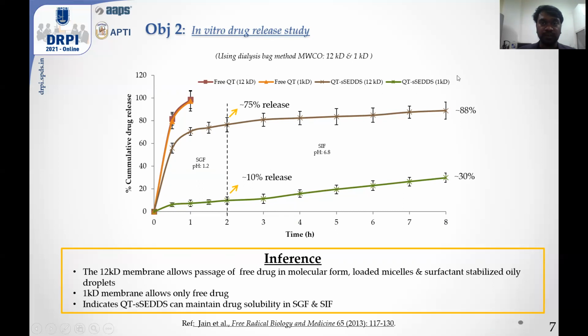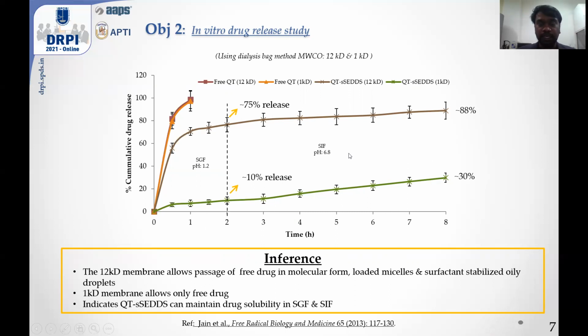Similarly, in case of QT SNEDDS with the 1 kD dialysis bag, approximately 10% of the drug was released in SGF within 2 hours, and cumulatively 30% of the drug was released in SIF. This difference in the release pattern was observed due to the fact that the 12 kD membrane not only allowed the free molecular form of the drug to permeate across, but it also allowed the loaded micelles and surfactant-stabilized oil droplets to permeate across the membrane.